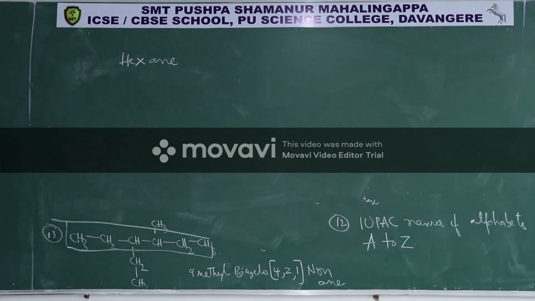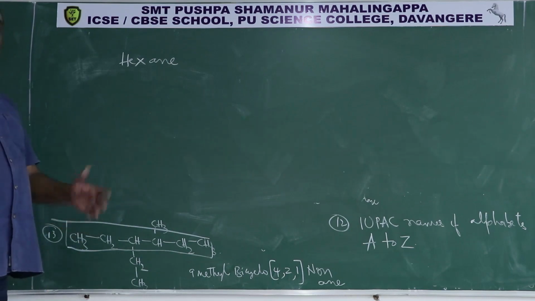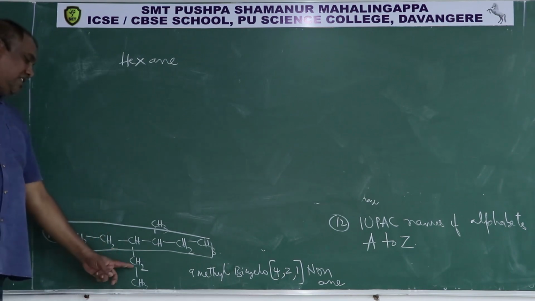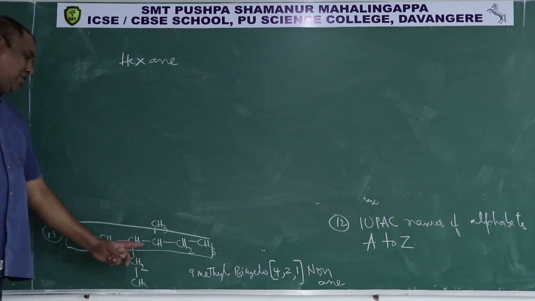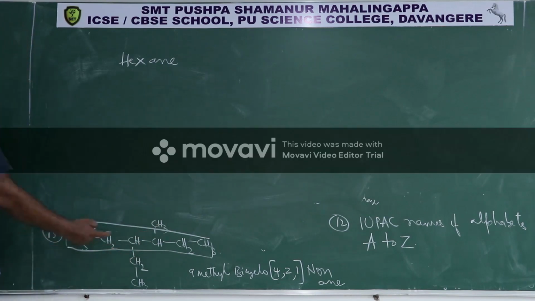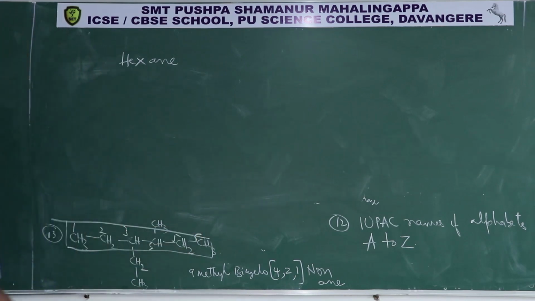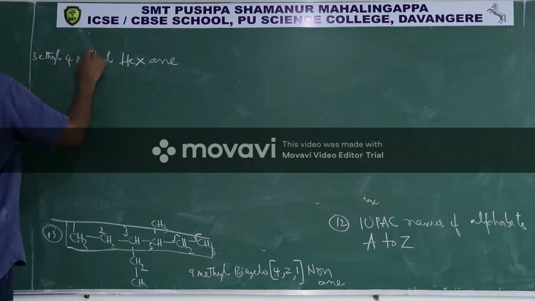Then how should you give the numbers? I told you the alkyl group whose name comes first alphabetically should get the least possible number. Ethyl starts with E, methyl starts with M, and the lower alphabet is E. Therefore this carbon should get the least number, so you give numbers from left to right: 1, 2, 3, 4, 5, 6. So the IUPAC name is 3-ethyl-4-methylhexane.